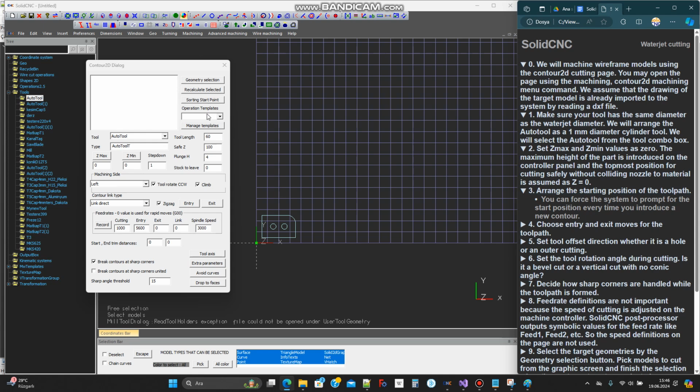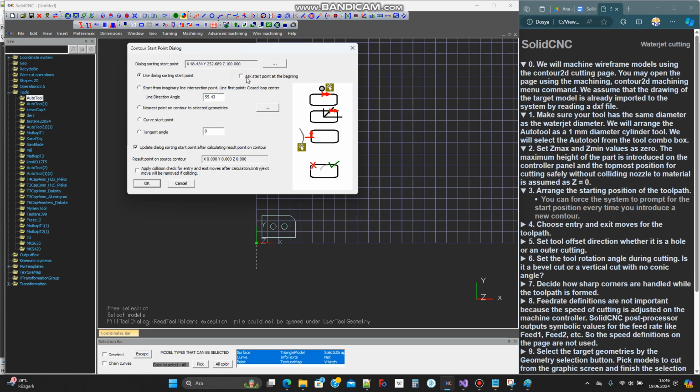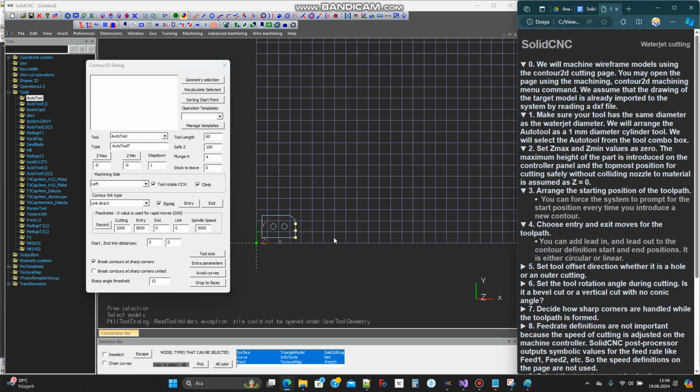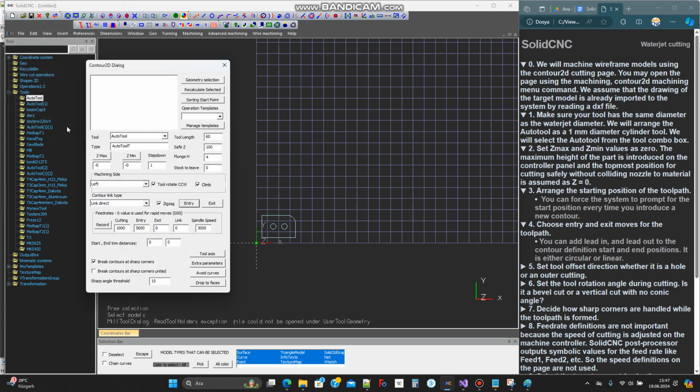Arrange the starting position of the toolpath. You can force the system to prompt for the start position every time you introduce a new contour. Choose entry and exit moves for the toolpath. You can add lead in and lead out to the contour definition start and end positions. It is either circular or linear.